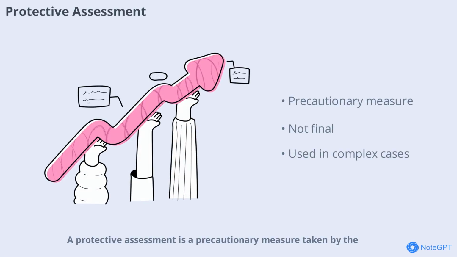Protective assessment is a precautionary measure taken by the IRB when there's uncertainty about the correct amount of tax payable. It's not a final assessment, but rather a way to safeguard the government's right to collect tax while waiting for more information. This is common in cases involving asset transfers, complex business transactions, or pending disputes. Once the correct details are available, the assessment can be adjusted accordingly.